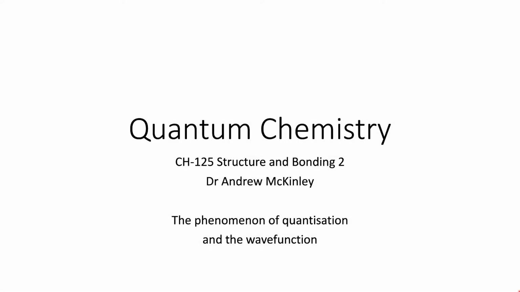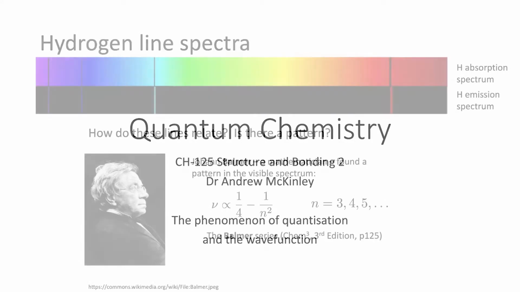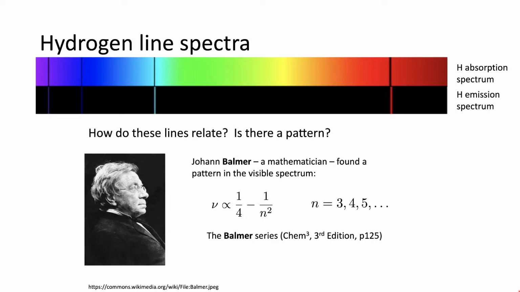In this session on quantum chemistry, we're going to be exploring the phenomenon of quantization and the wave function. So just to quickly recap on the origin of quantum chemistry, the first observations of quantization came from the hydrogen line spectra. So the fact that we see these dark lines in the absorption spectra, or we see an emission spectrum from hydrogen at specific wavelengths, tells us that there is quantization of energies going on.